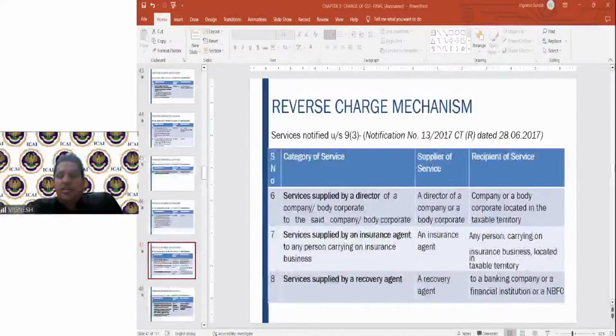Whether we need to remember the list of RCM services, not at all, don't worry. The only thing is, you should know what is there in the RCM list of services. Now, suddenly, if advocate services come in the exam, then you should recollect that advocate is RCM. You don't need to remember the entire list like an order or something, but you have to be able to identify which is an RCM service if it is asked in the examination. That is important. The question will not tell RCM. The question will only mention the type of service. Looking at that, the bulb inside should switch on and you should immediately remember.